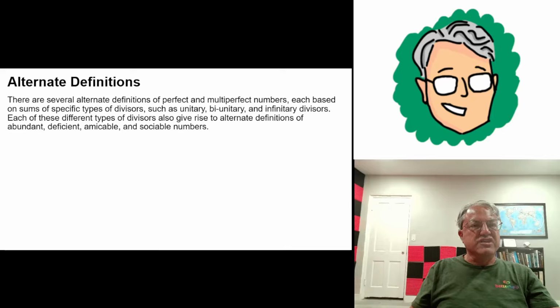Deficient, the sum of the divisors is less than the number. You can define the same kind of things for these different types of divisors. You can also define amicable and sociable numbers, sociable chains. I talked about amicable pairs and sociable chains in another video for the ordinary divisors, but you can define them for these other kinds of divisors.